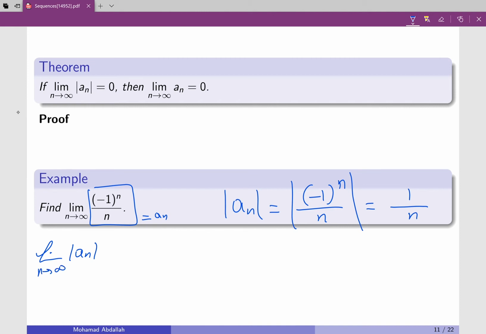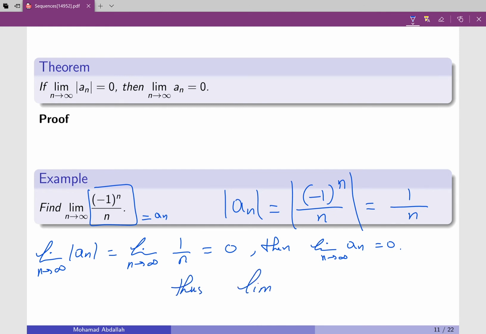Since the limit of absolute value of a n when n approaches infinity is equal to the limit when n goes to infinity of 1 over n, which is equal to 0, then by the theorem above, I can conclude that the limit of a n when n goes to infinity is equal to 0, which means that the limit of minus 1 to the power n over n when n goes to infinity is equal to 0.